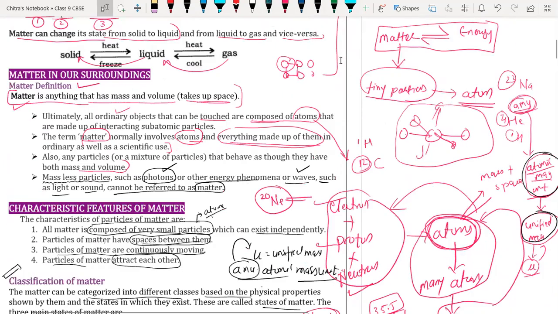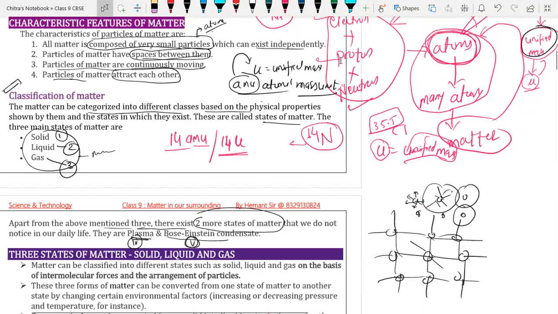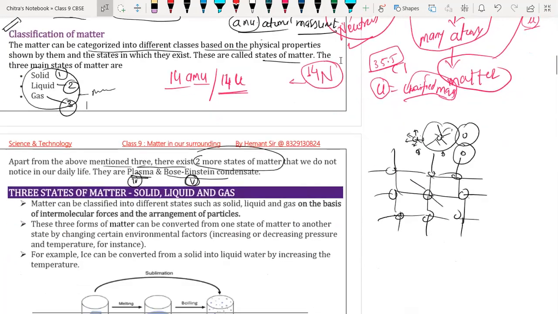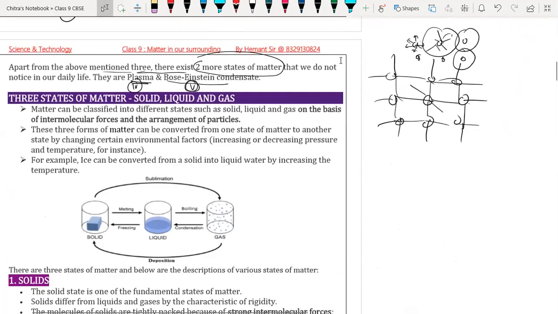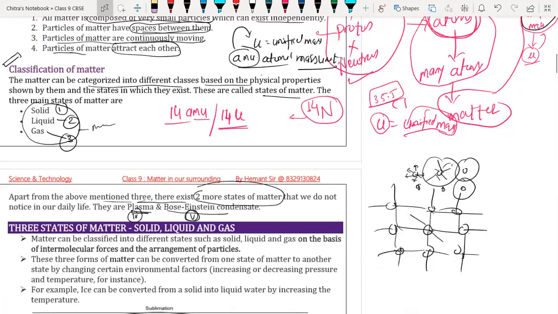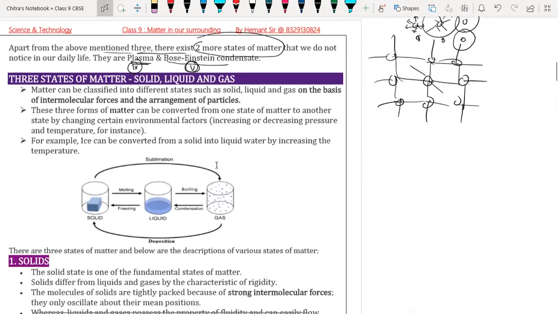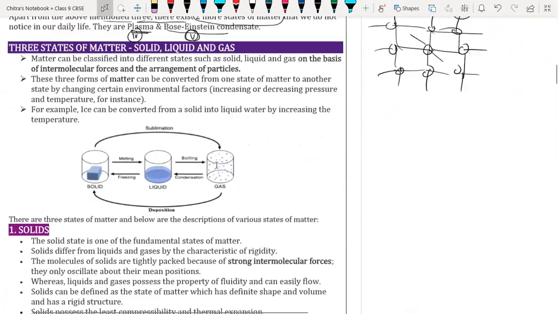Any question, beta, till here? Any doubt? No. Whatever you have written from here, do you have any doubt? No, sir.